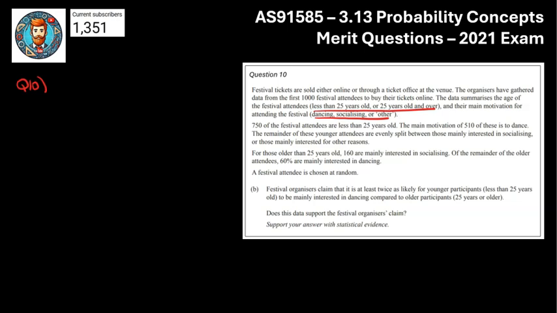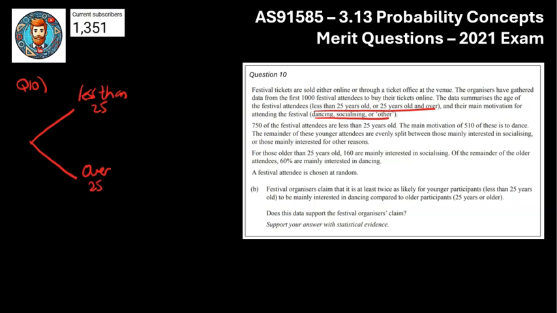So 750 of them were less than 25, and the main motivation of these is to dance. So the main motivation of these refers to the less than 25-year-olds. So that's a conditional element, right? So I'm thinking here I'm going to do a probability tree. You could probably do a table with this one too, but let's go with a tree, I think. So the first split is going to be less than 25, and then the second split would be over 25.